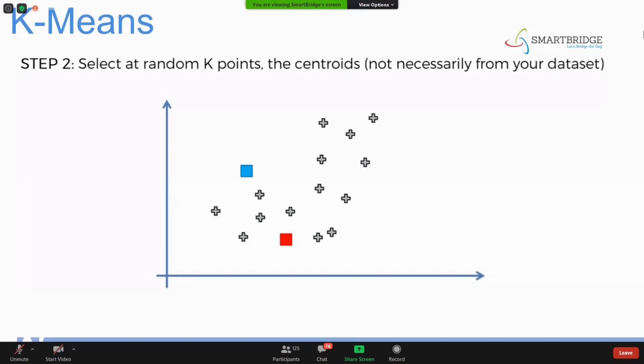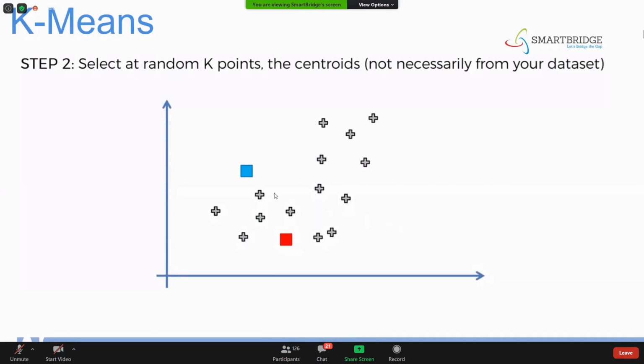Once the k random points are found, is it clear till here, guys, on the chats? The first step is finding the k value, and we'll see how to find the k value also. As of now, for this example, consider k equal to 2, and select k points, not necessarily from your data set. So I just took 2 points, not necessarily from the data set.